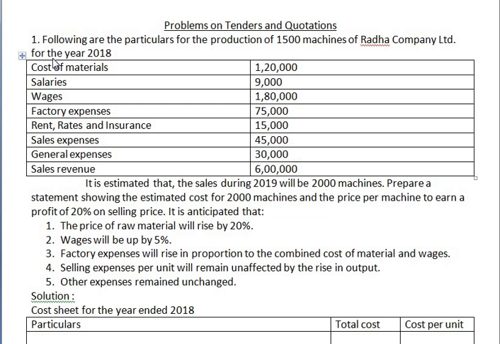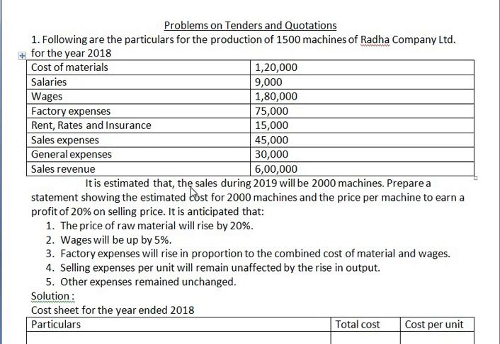Following are the particulars for the production of 1500 machines of Radha Company Limited for the year 2018. Here some information is given for the year 2018: cost of materials, salaries, wages, factory expenses, rent rates and insurance, sales expenses, general expenses, sales revenue.